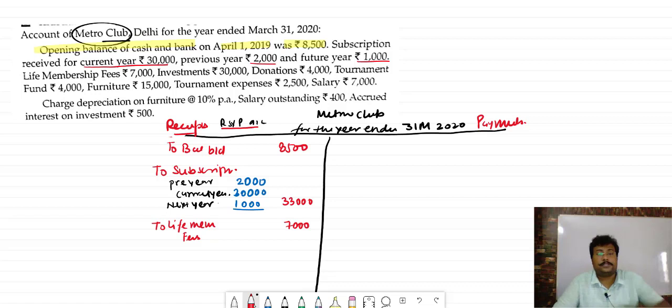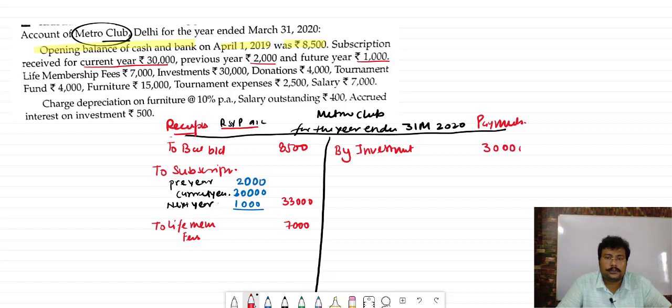Now, investment. When you do the investment, you are making the payment of that amount. So you will write it down here by investment. Because investment is what? We are investing the money somewhere. So when we are investing, we are paying that. How much did we pay? 30,000.